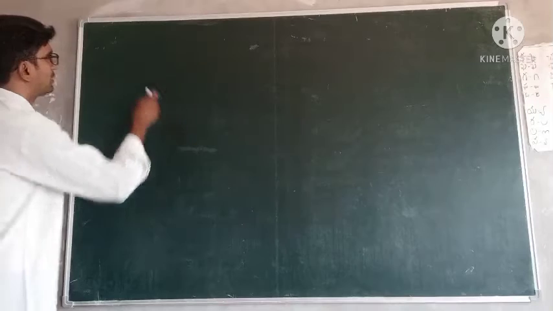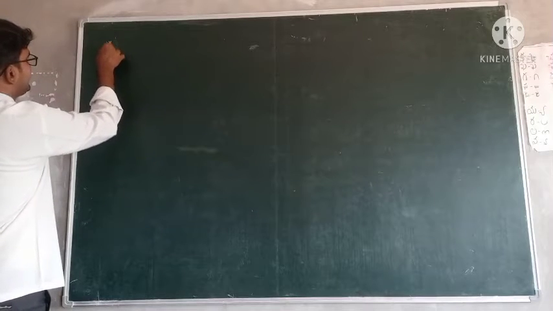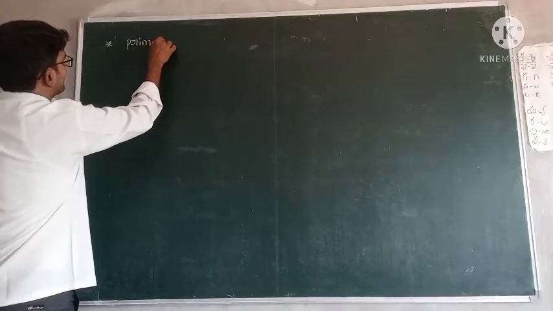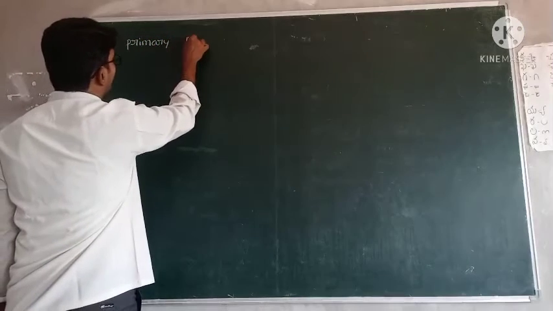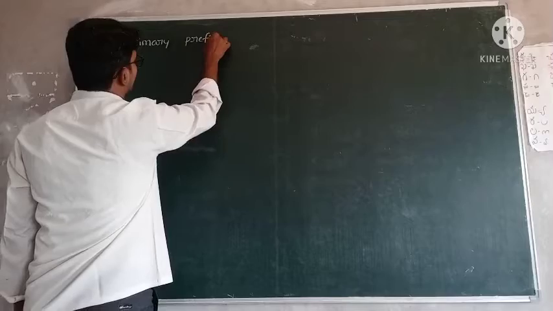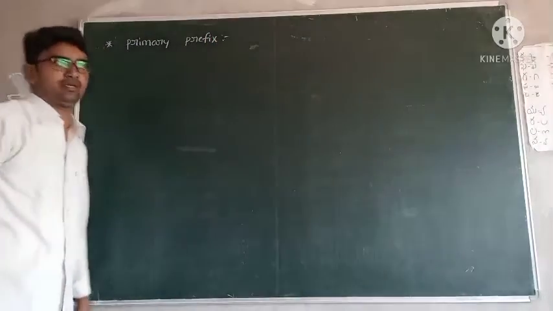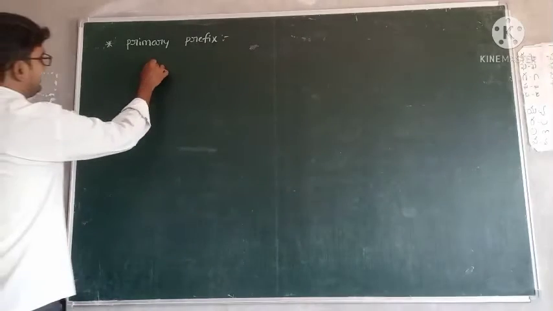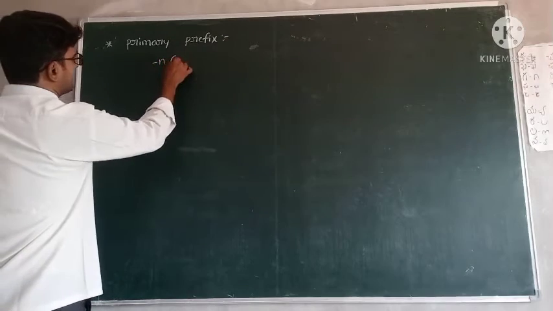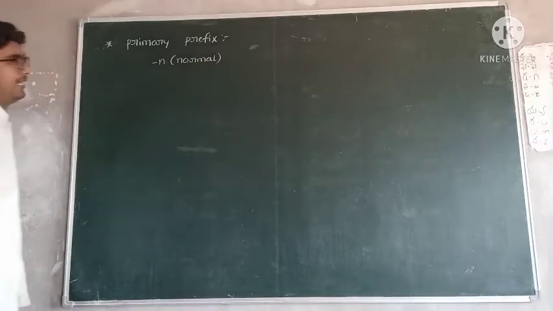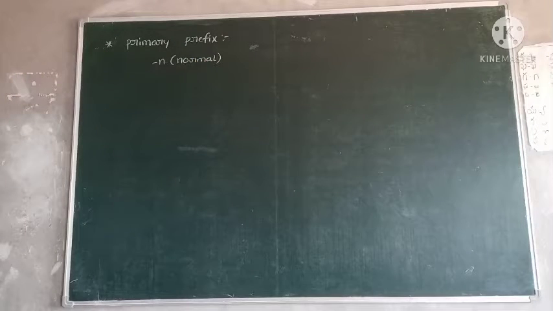Now, another important one in alkanes, primary prefix. I will explain to you prefix, suffix. Prefix means substitution type. So the first one, N stands for N type. N means normal. Okay. And the second one, iso.